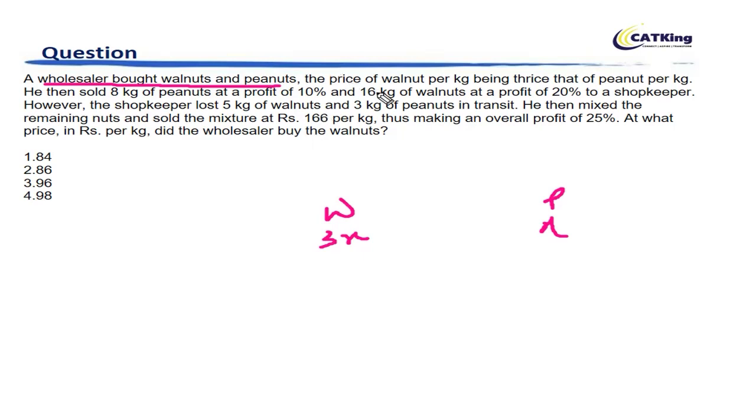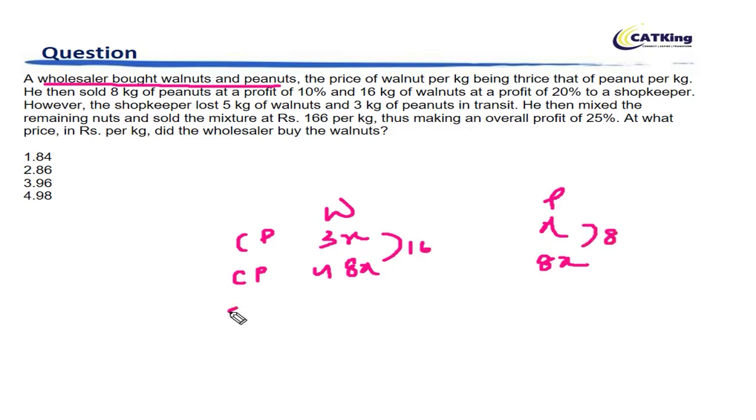Okay, so let's see. Now he sold 8 kg of peanuts at a profit. So now this is the cost price, the cost price per kg. Now for 8 kgs of peanuts and 16 kg of walnuts, the cost price will be, for 8 kg of peanuts, 8x, and for 16 kg of walnuts, 48x. This is for 16, this is for 8.